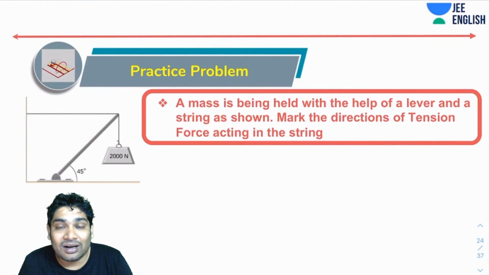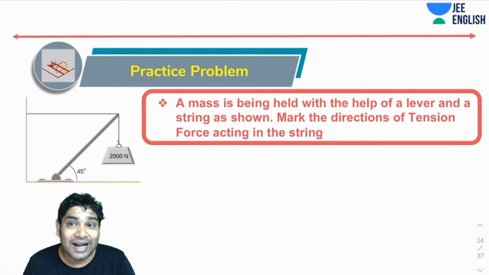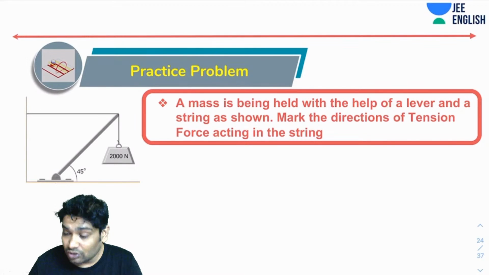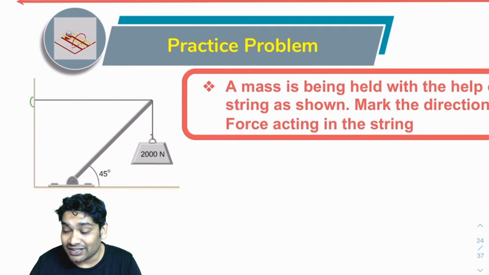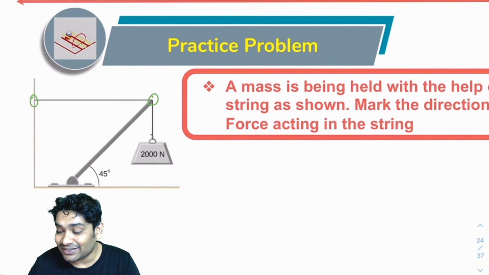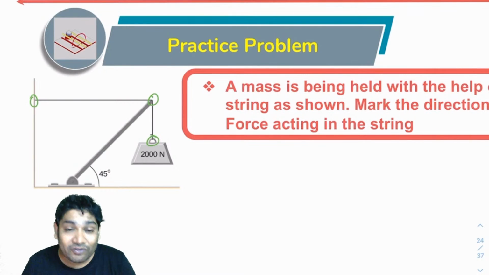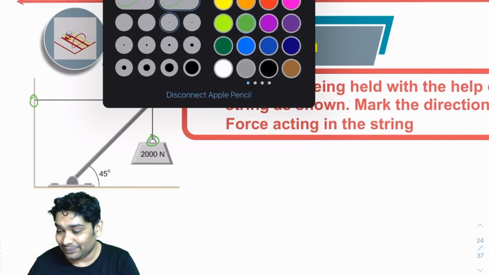So let's talk about this. A mass is being held with the help of a lever and a string as shown. All you have to do is mark the direction of tension force acting in the string at various points of contact. So what are all the points that the string is touching? String is touching here, string is touching here, string is touching here. So what will be the tension forces that the string will be applying at these contact points? That is what you have to mark.